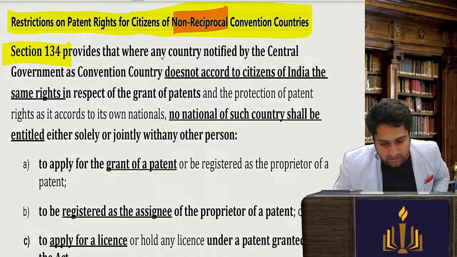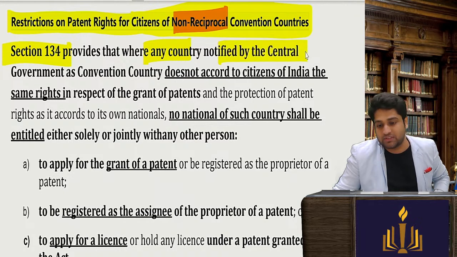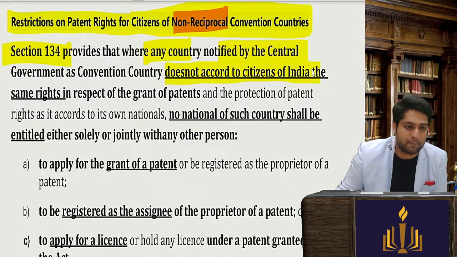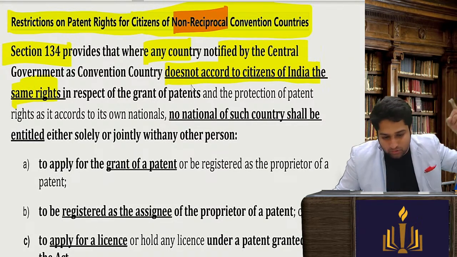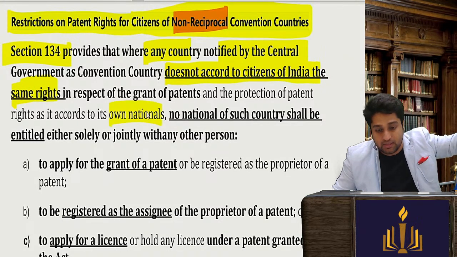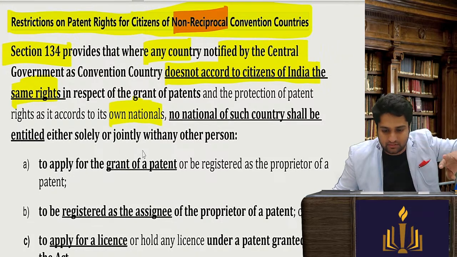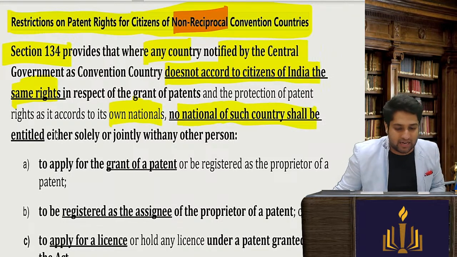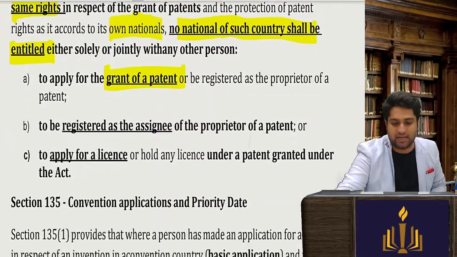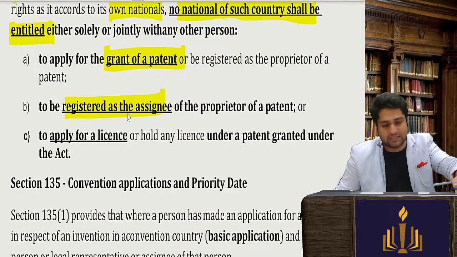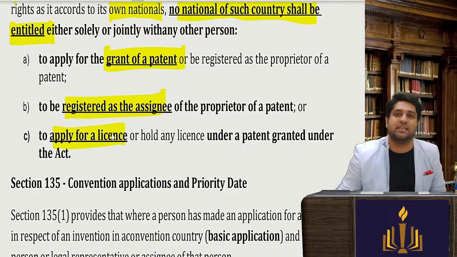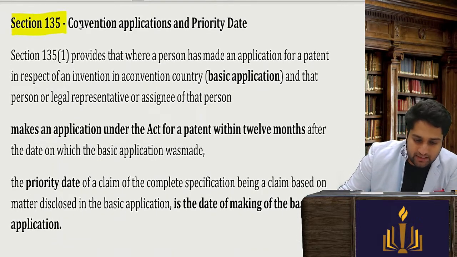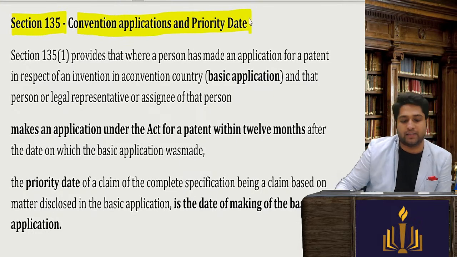So if any country which the central government has identified is not giving benefits to the citizens of India, the same rights that they are giving to their own residents, then no person, no national of such a country shall be entitled to grant of patent under the Act, be registered as an assignee, or apply for a license also. Very, very simple. Section 135, convention application and priority date.